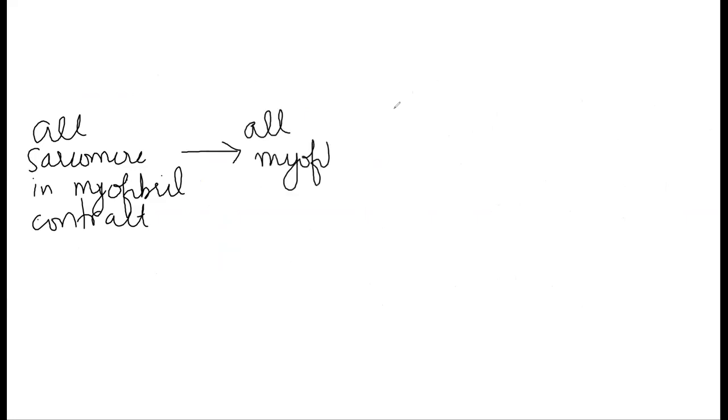All sarcomeres in one myofibril will contract. This will lead to one myofibril contracting. Then all myofibrils in one muscle cell will contract. One muscle cell is also called muscle fiber.